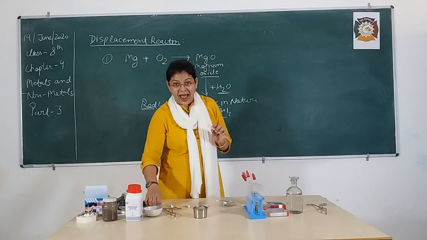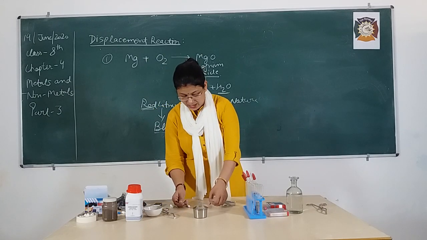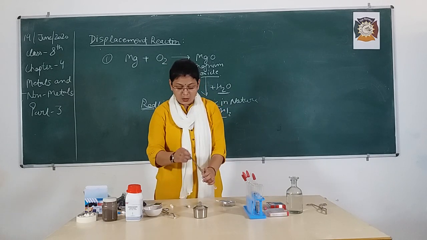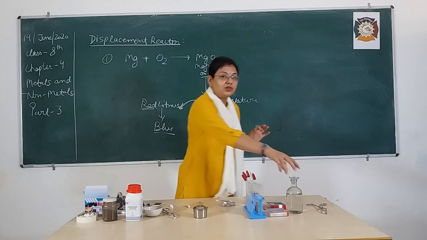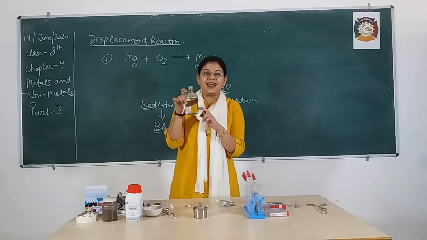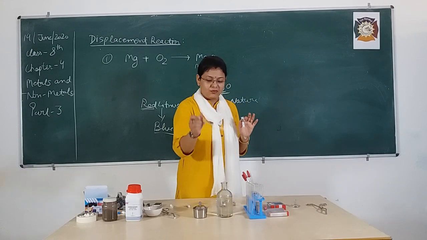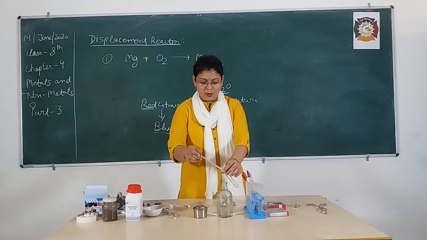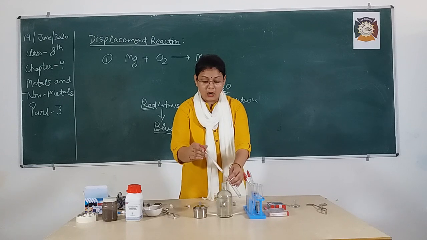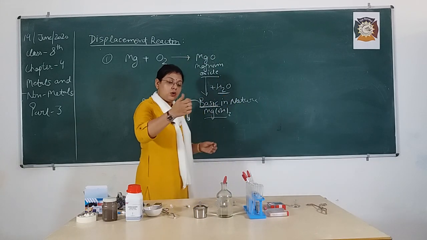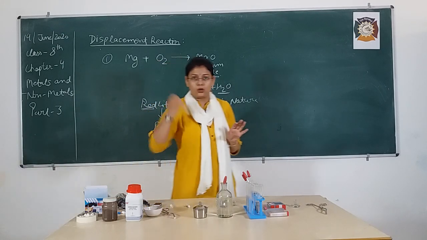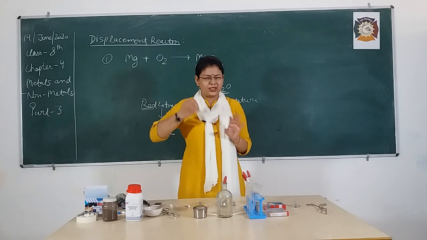Now I am going to add this magnesium oxide in the test tube and dissolve it with water. Here we can't use normal water, that's why I am using distilled water. It contains only H2O molecules. So with the help of a dropper I am going to pour some water in the test tube to make this magnesium oxide dissolve. A little bit of shaking, so that it will be easily soluble. It got dissolved in water completely.